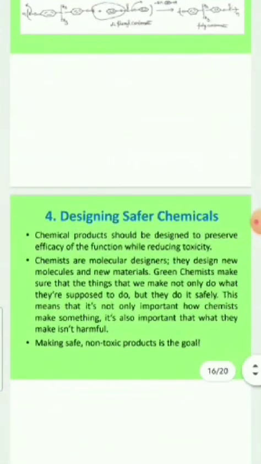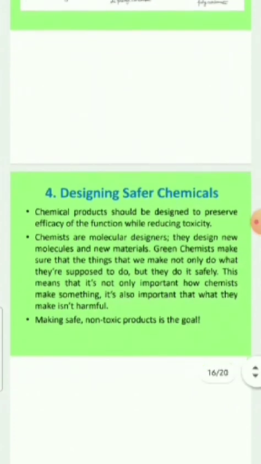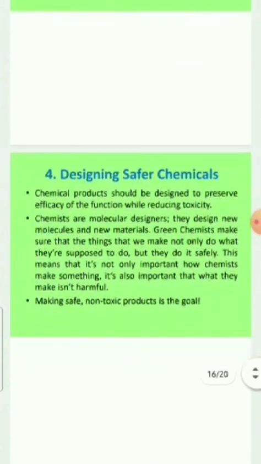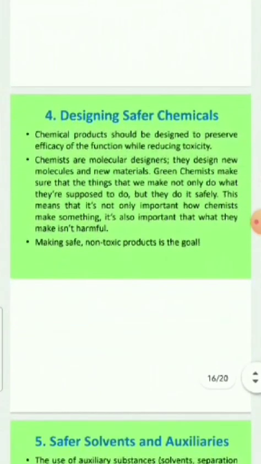Designing safer chemicals. Chemical products should be designed to preserve the efficacy of the function while reducing toxicity. Chemists or molecular designers design new molecules and new materials. Green chemists make sure that the things that we make not only do what they are supposed to do, but they do it safely. This means that it's not only important how chemists make it work, but also important that what they make is not harmful. Making safe, non-toxic products is the goal.